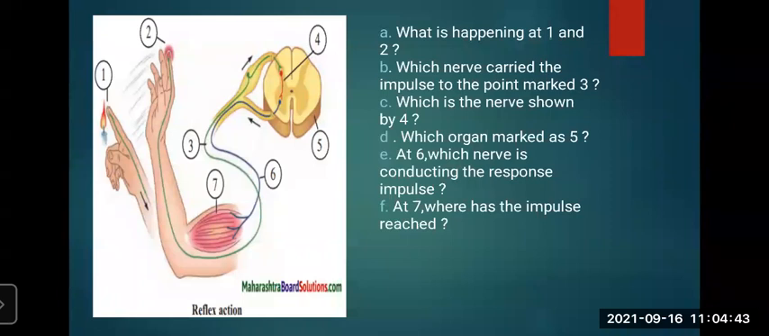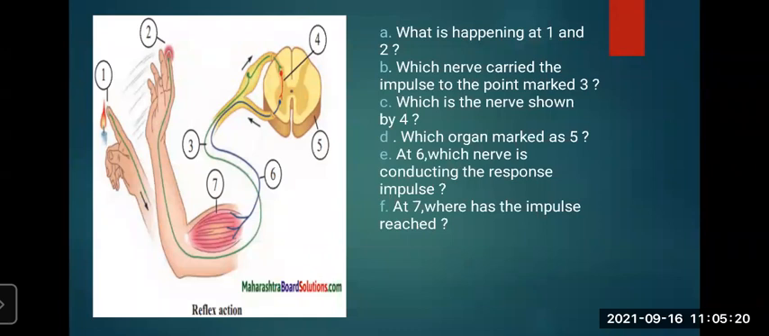So we know what is reflex action. An immediate and involuntary response given to a stimulus from the environment is called reflex action, right? In certain situations, proper control and coordination should be there in this process. So what is happening at 1 and 2 in the picture? We have seen that heat is coming from this candle, and what will happen? The pain receptors on the skin get the signal. Oh, it is burning, right?